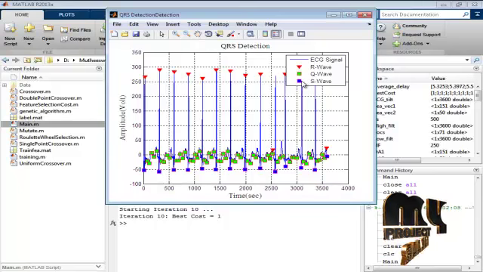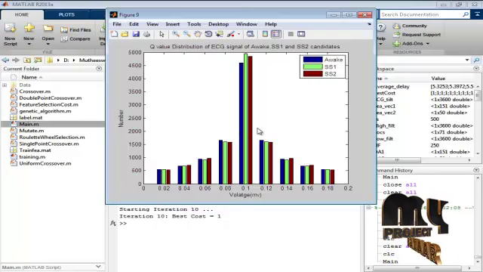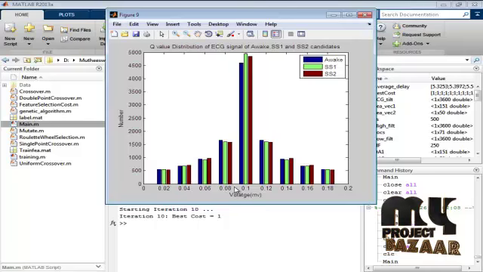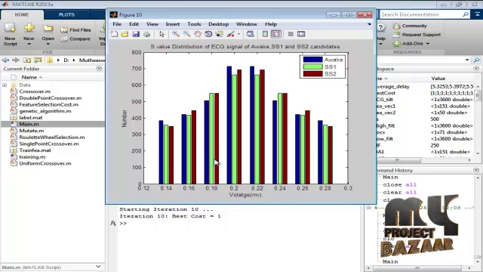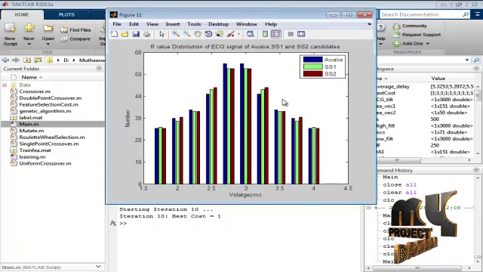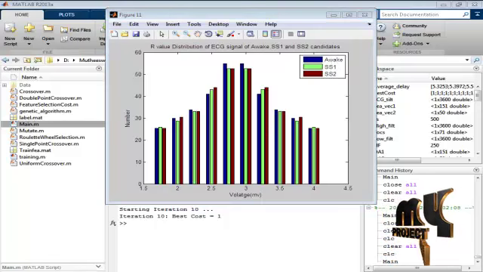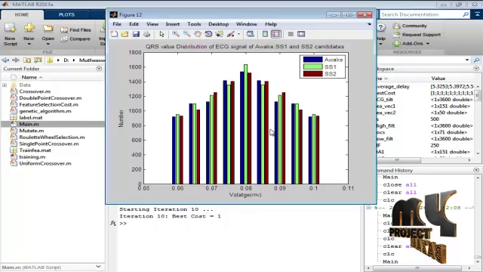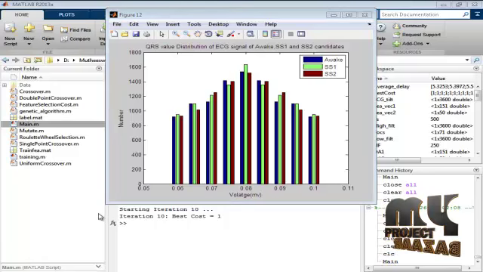The red triangle represents the R wave, the green square represents the Q wave, and the blue square represents the S wave. And this is the Q value distribution of the ECG signal of awake SS1 and SS2 candidates. This is plotted between voltage and number, and this is the S value distribution of the ECG signal. This is the R value distribution of the ECG signal for our awake SS1 and SS2 candidates, and this is the QRS value distribution of the ECG signal plotted between voltage and number.